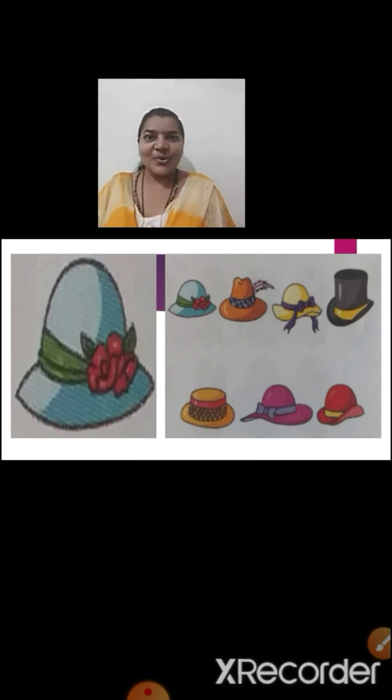Yes. Do you all like to wear hats? Very good. Here also, to your left hand side, we can see only one picture of a hat, and the right hand side we can see many hats. So children, say one hat, many hats.